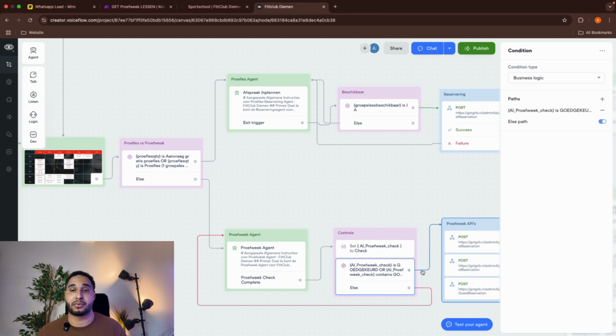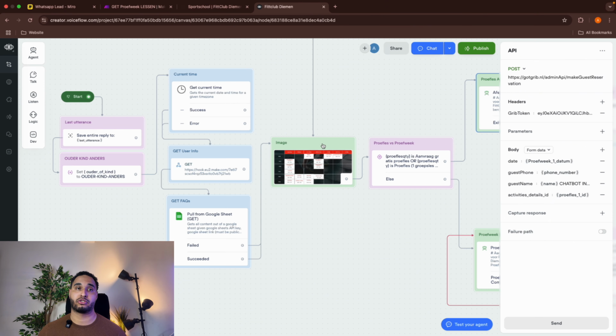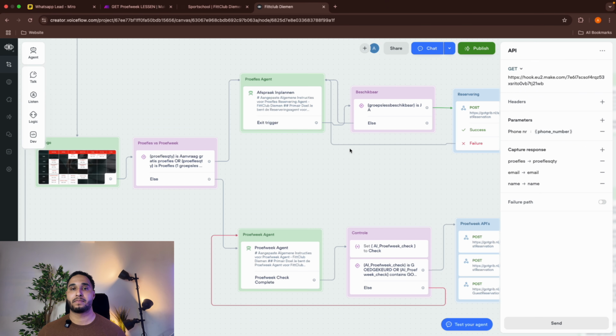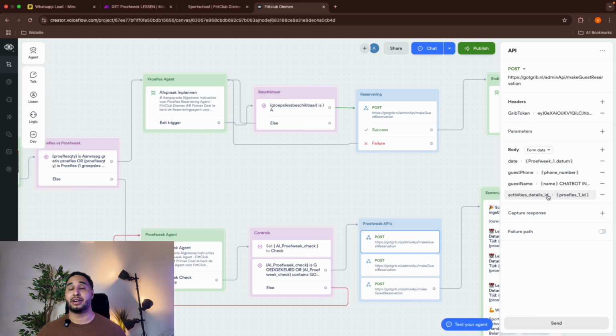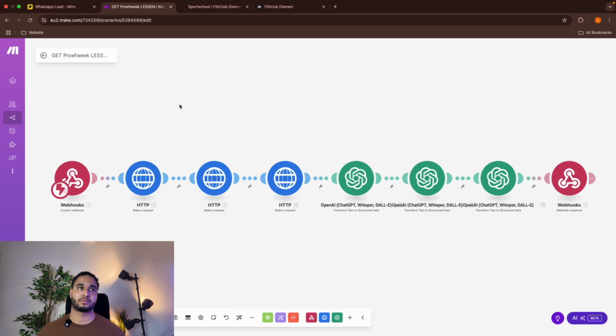If everything was approved, we will make the API calls. So if I click on this, we'll have the post API call, the endpoint URL, the header, and then a body. The body is also very case sensitive, so date, guest phone, guest name, activity detail. And you can see here we have added the variable, the date, the phone number, which we already have from WhatsApp, the name, what we have retrieved on this step, and the ID, which we have retrieved over here, this one.